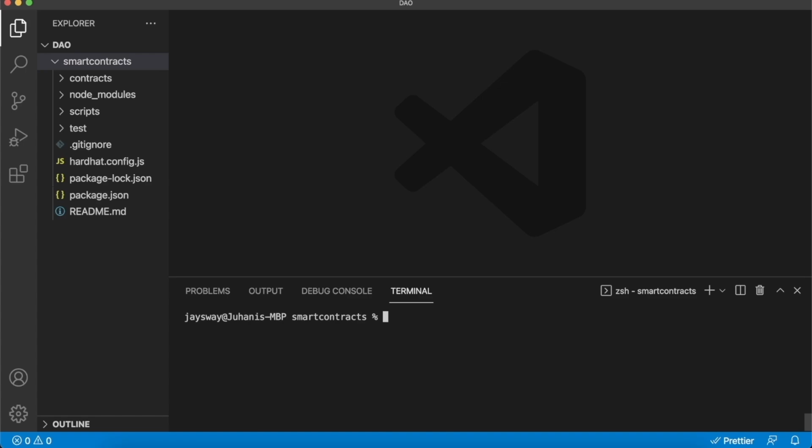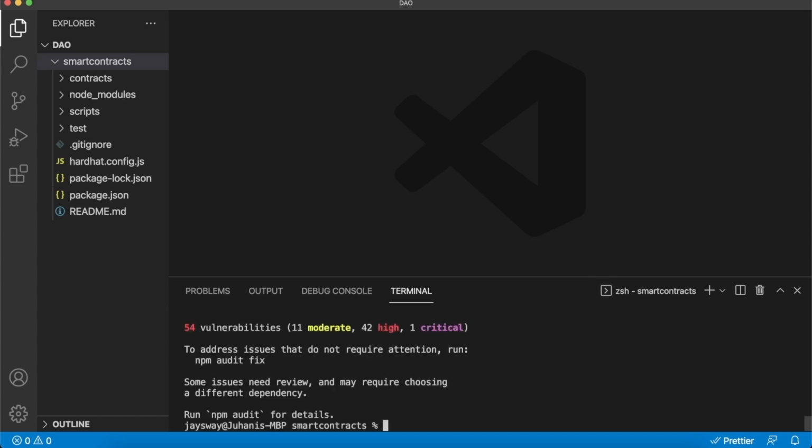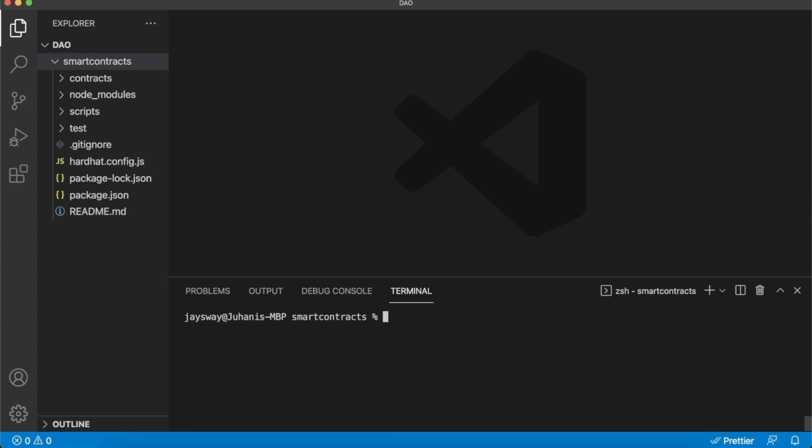So you can clear the terminal and run npm install dotenv. Clear the terminal again and run npm install at nomiclabs/hardhat-etherscan, like so. So now we have our sample project set up and all the dependencies we'll need, so we can clear the terminal and go ahead and start working on our contract.